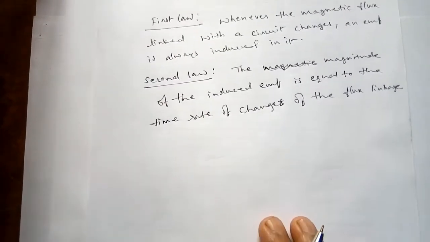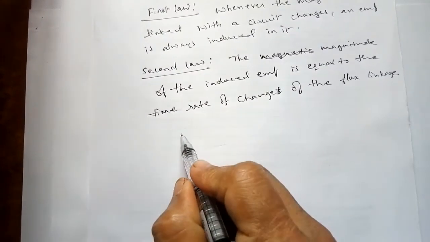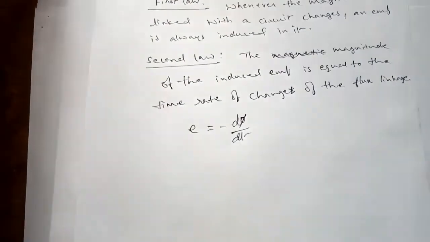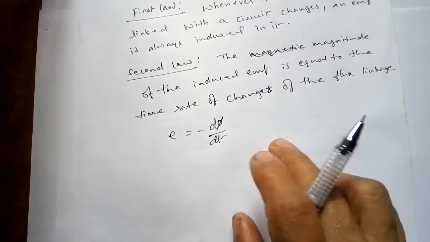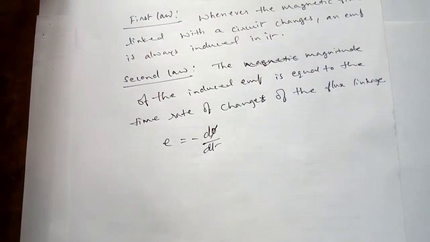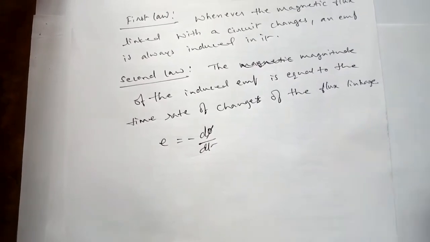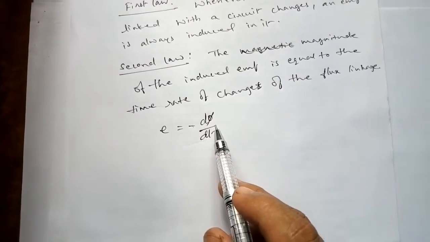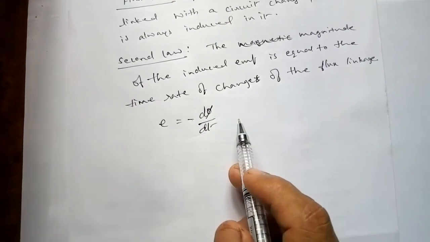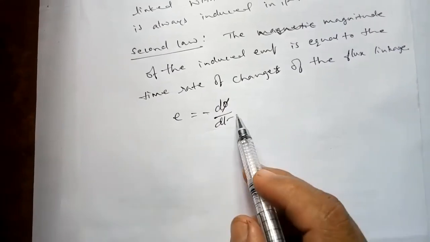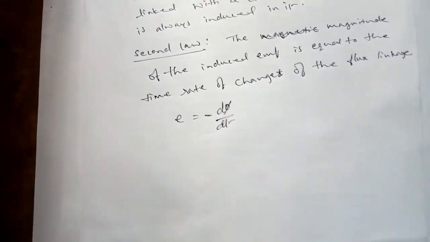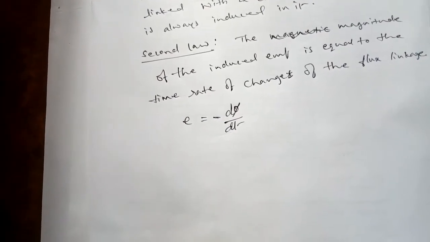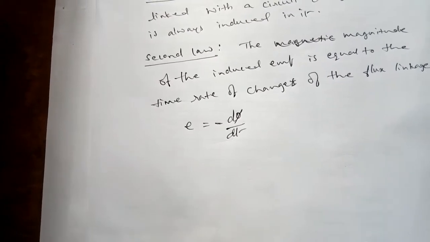Thus we can write EMF E is equal to minus d phi by dt, where phi is the magnetic flux through the surface bounded by the loop. The negative sign indicates that the direction of the induced EMF opposes the change in flux that is responsible for the EMF. So it is opposing the change in flux in the loop.